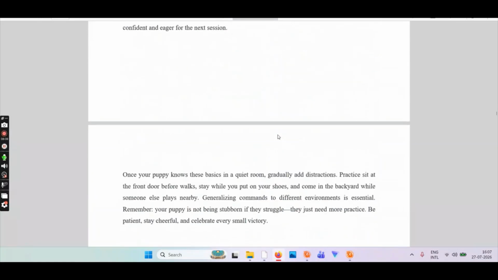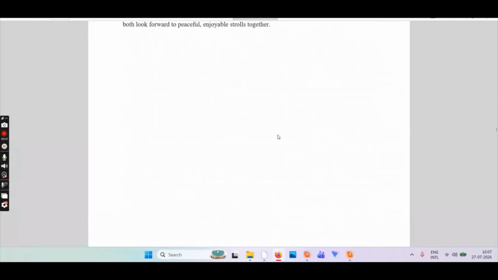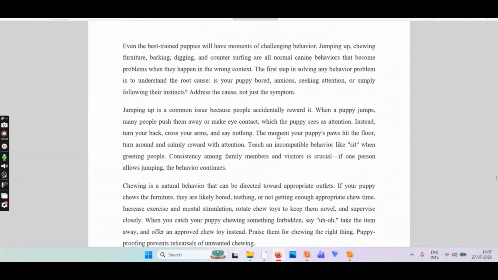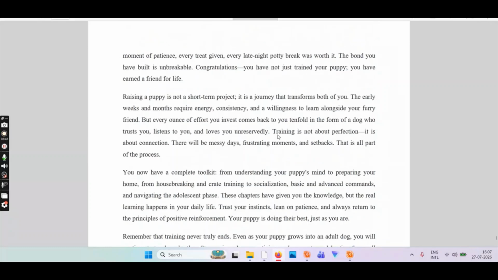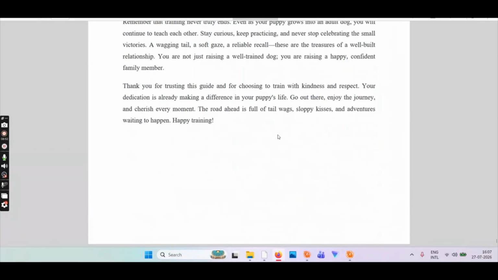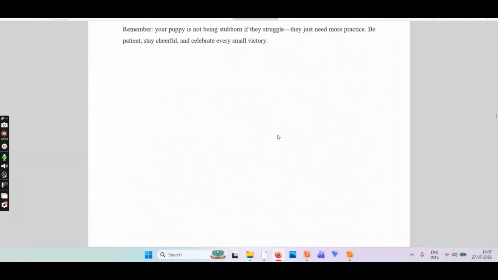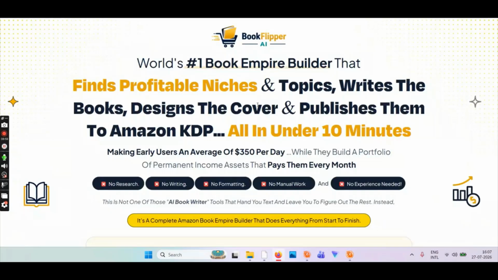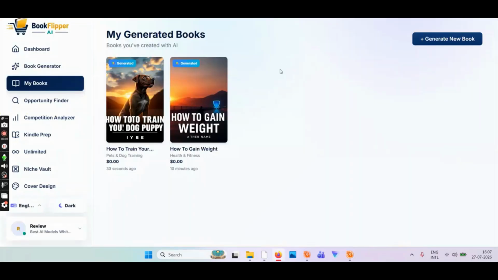So let's see if we have 8 chapters or not. Let's see. We got 8 chapters. Okay, there you go. Maybe more. We chose 8 chapters, but eventually we got 15. So I guess you just have to play around with it, and it gives you basic ebooks. What else do you want? Okay, so now you have seen everything. I have created 2 books for this demo. You have seen one live book for how to train my puppy, and the other one was for how to gain weight. I guess we are done.